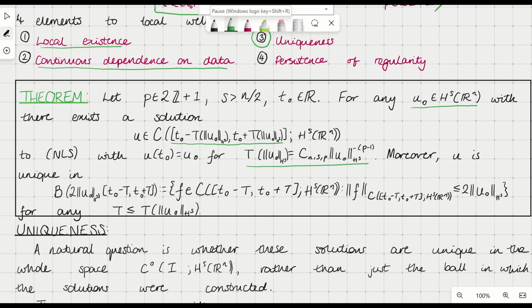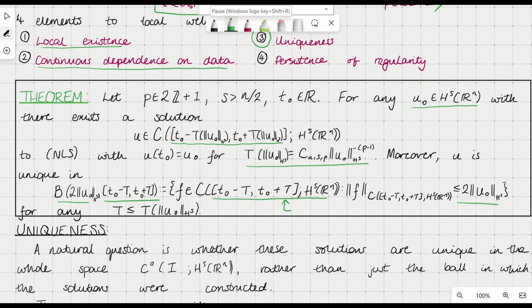Moreover, we have a quite weak form of uniqueness for the moment. We have that u is unique in this space, which I call B_{2‖u0‖_{H^s}}, on the interval [t0 − t, t0 + t]. So this is a space of continuous functions on that interval into H^s, whose norm is always less than twice the norm of the initial data. And I give this for a general t, which is less than or equal to this T(u0) above, on which we constructed a solution.